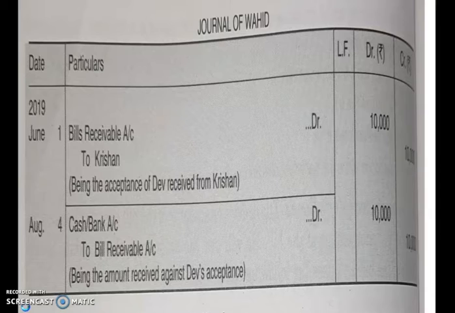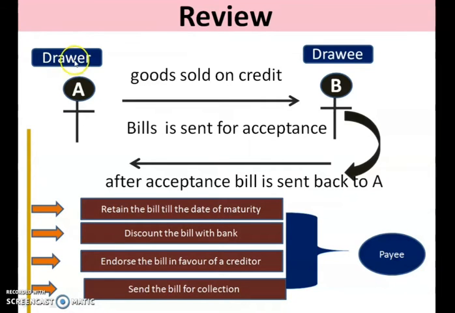So what does that mean? You can see here, the drawer who receives the bill after acceptance from the drawee can deal with it in four ways. Either he can retain the bill till maturity, or if he wants more safety, he can send the bill to his bank for collection.